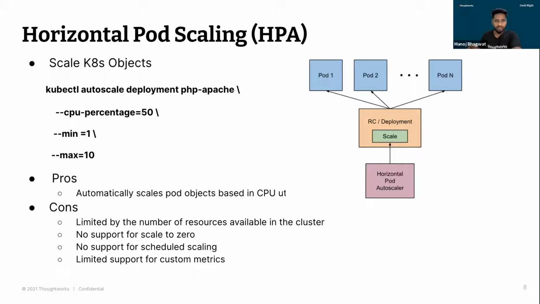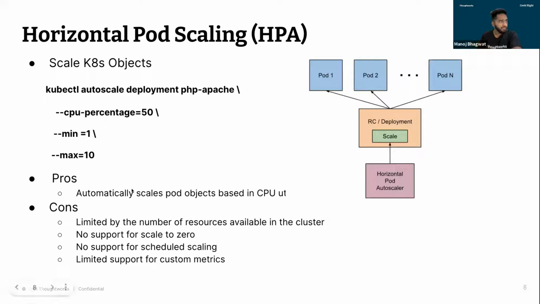The metrics that you usually use are CPU and memory metrics. So you have an application deployed, you set this HPA with a certain percentage, and once that percentage is breached, your horizontal pod autoscaling will kick in and scale your applications.